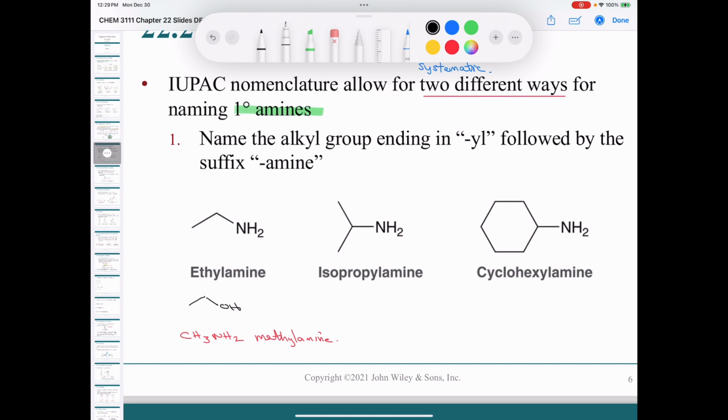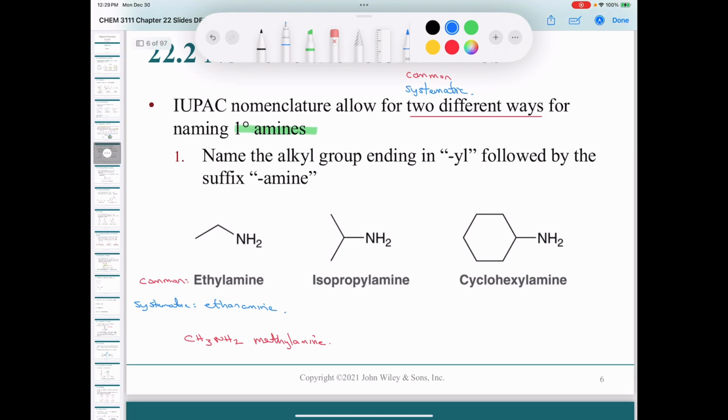So we would call it ethanamine. What we have written here are the common names, and for the systematic, we'd call this ethanamine. I'll come back to the other two in just a couple of seconds.